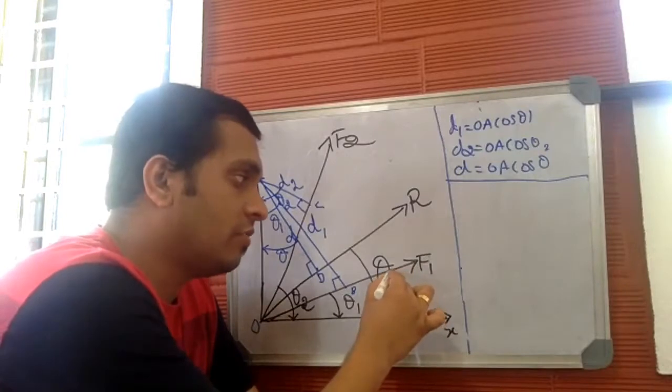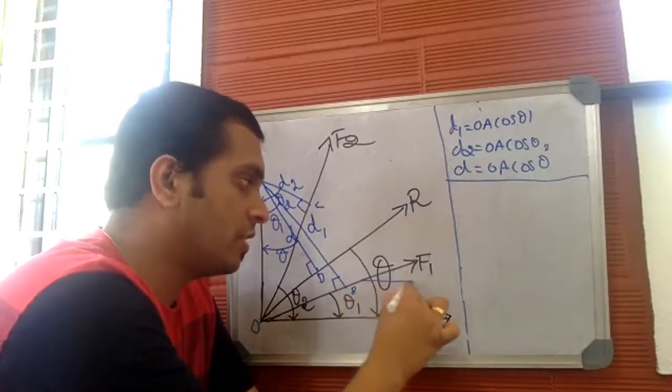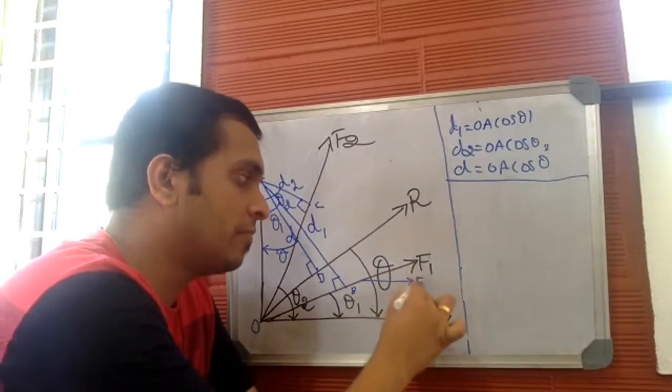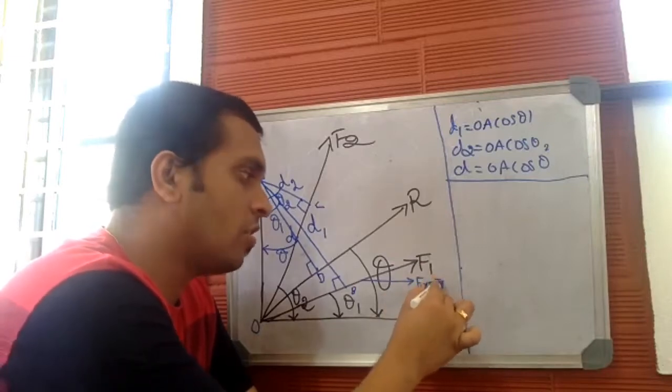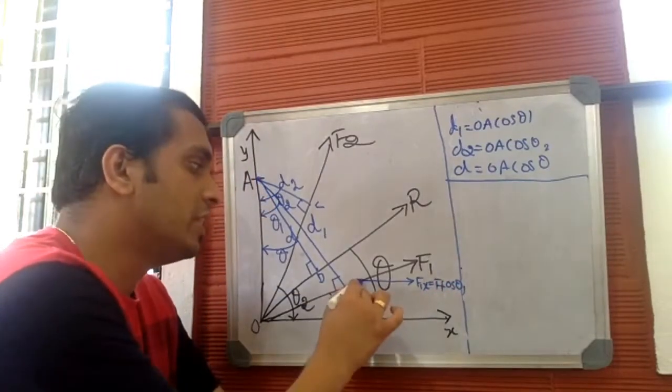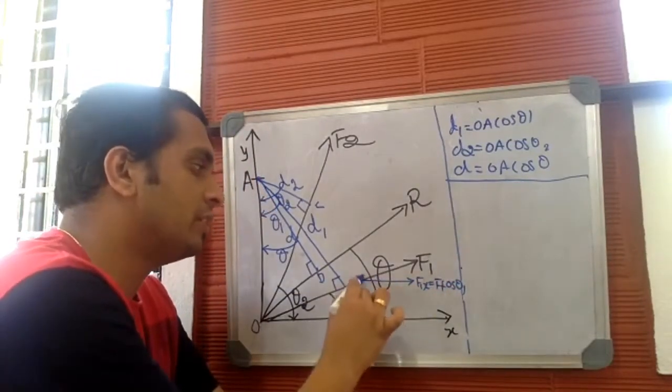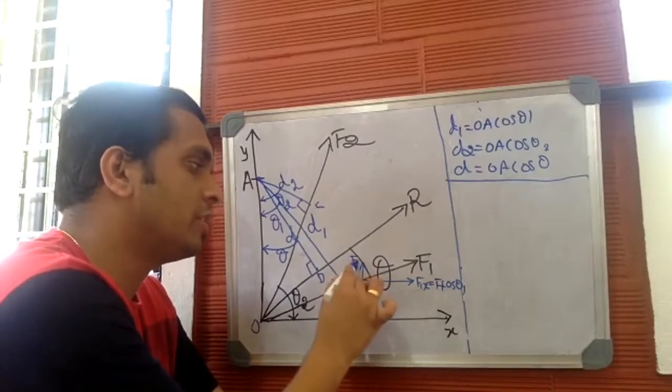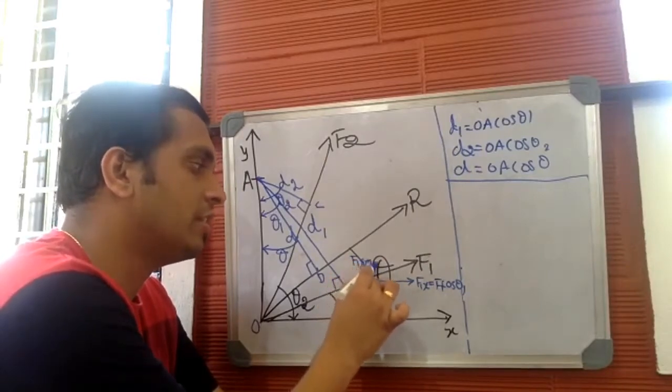Now, if I resolve F1 into its horizontal and vertical components, the horizontal component, I'll write as F1x, is equal to F1 cos theta 1, if I'm not wrong. Similarly, the vertical component will be F1 sin theta 1.